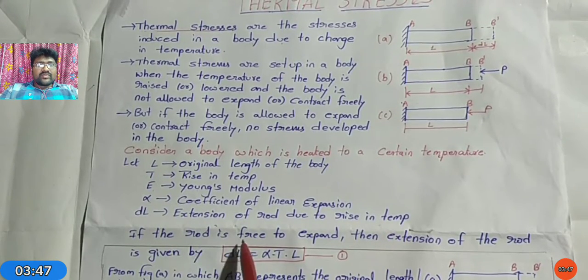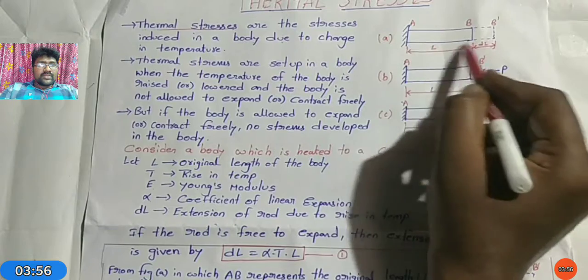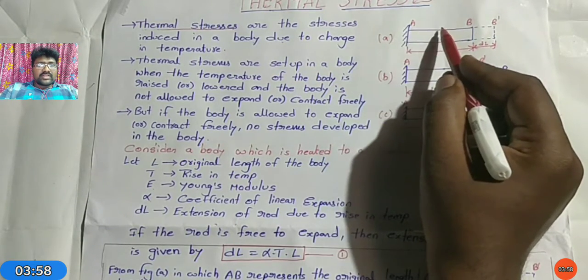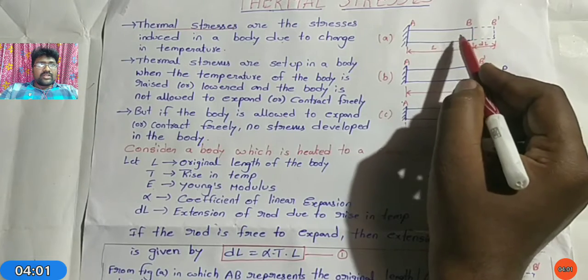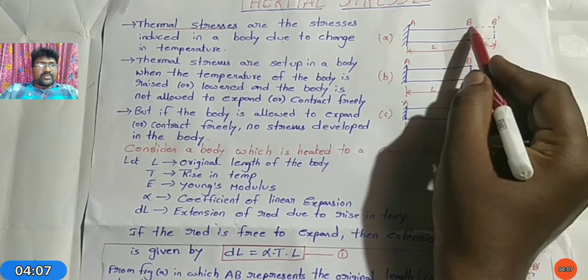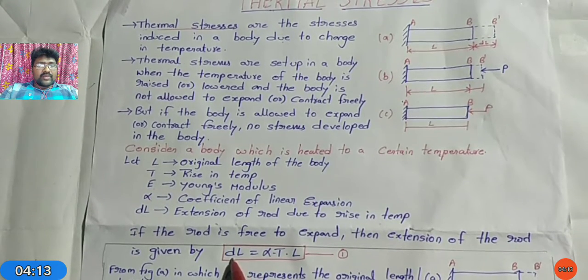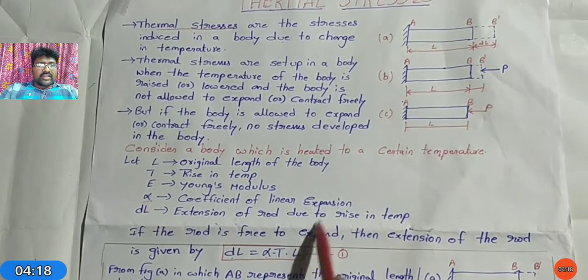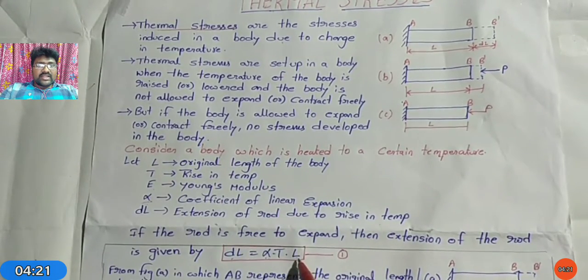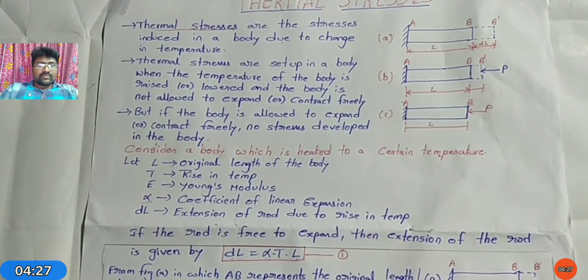Next, if the rod is free to expand, the extension in the rod is given as follows. The rod is AB. When the temperature rises, the expansion in the bar occurs. That expansion can be calculated, represented by the length dL, using the formula dL equals alpha T into L. Alpha represents the coefficient of linear expansion, capital T represents the rise in temperature, and L represents the original length of the body.